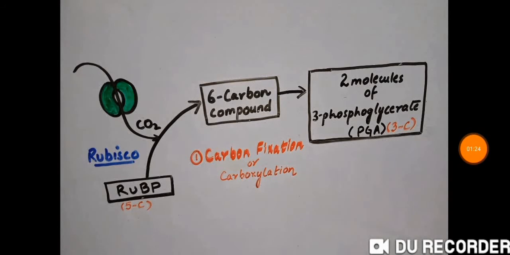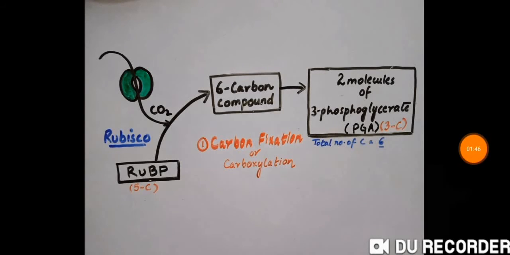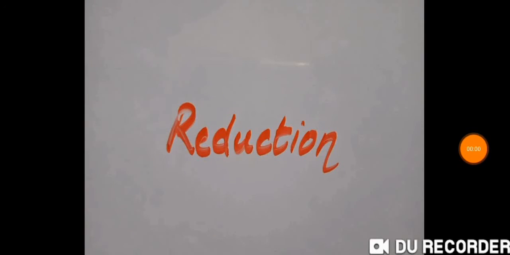This resulting 6-carbon compound is unstable, so it immediately splits into 2 molecules of 3-phosphoglycerate or phosphoglyceric acid. Since 2 molecules of this 3-carbon compound are formed, the total number of carbons present in these 2 molecules will be 6.